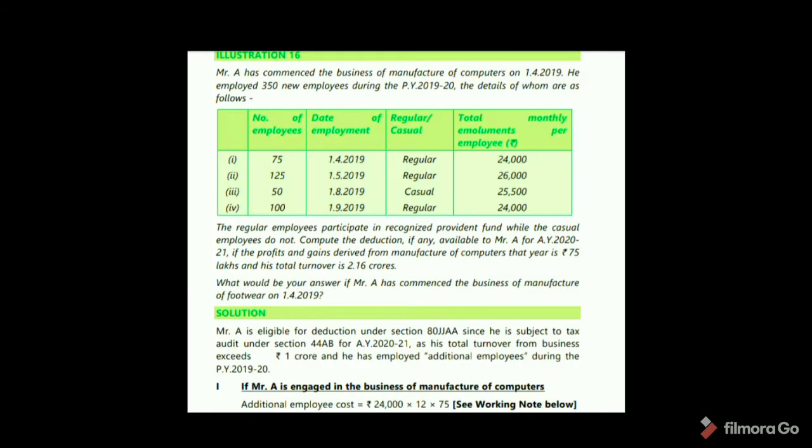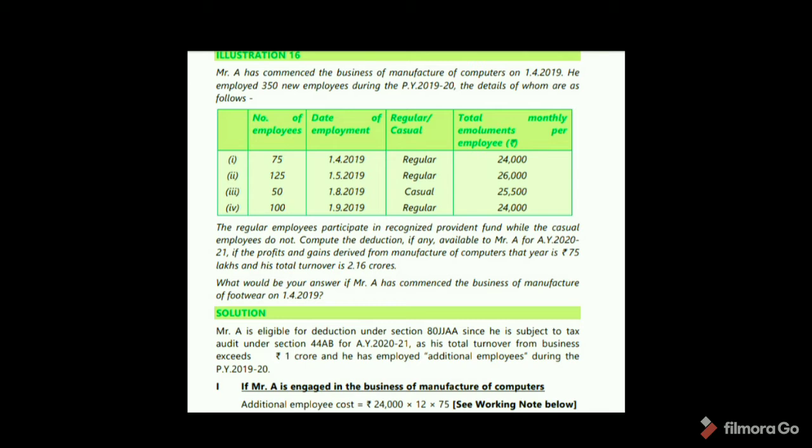See illustration 16. Mr. A has commenced the business of a manufacturer of computers on 1/4/2019. He has employed 350 new employees during the previous year 2019-20, the details of whom are as follows. Number of employees 75, date of employment 1/4/19, regular, total emoluments 24,000 monthly.